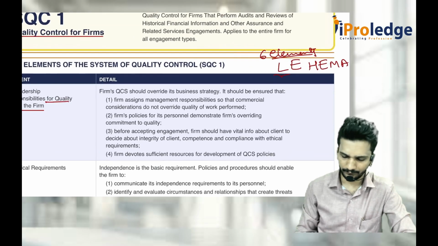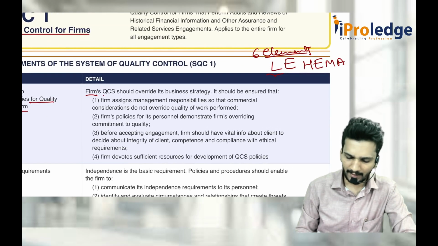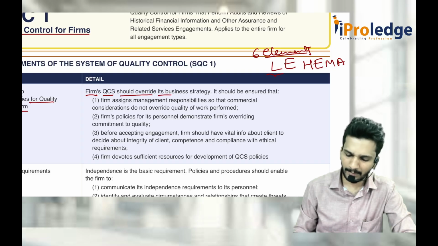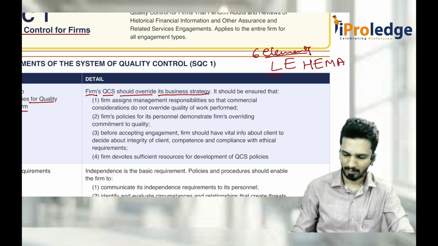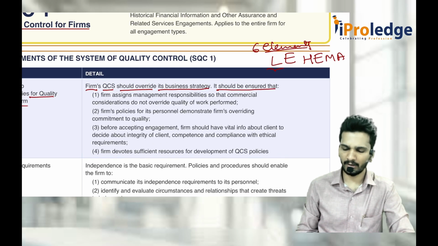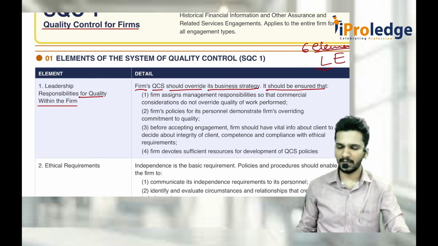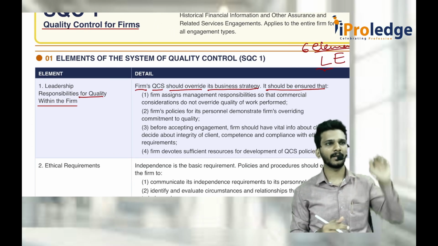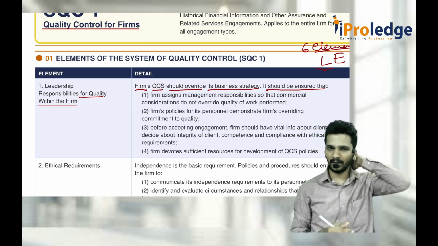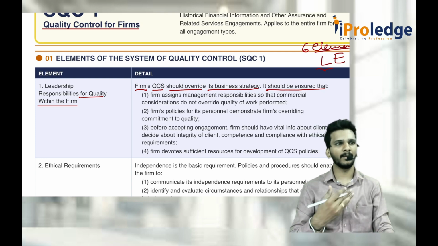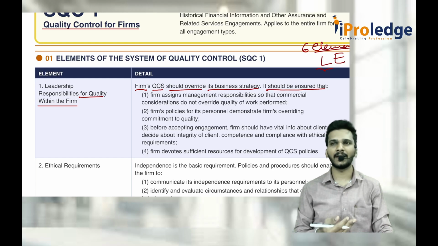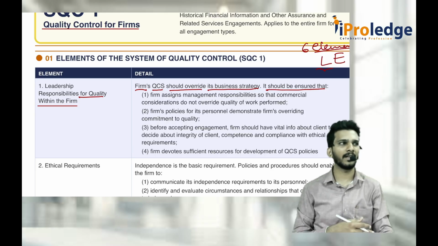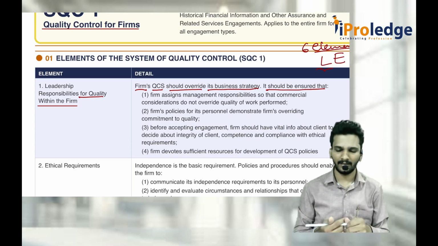Now, the firm's quality control system should override its business strategy. That means they should always mainly focus on quality rather than getting money. When I say leadership responsibility, in Kannada we say the household follows the head of the house. What does that mean? The way the leader acts in a firm, the same way the employees and subordinates start acting. If the leader comes exactly at 9 o'clock to the office, then everybody will come before the leader. If the leader comes at 12 or 1, then everybody acts like that.